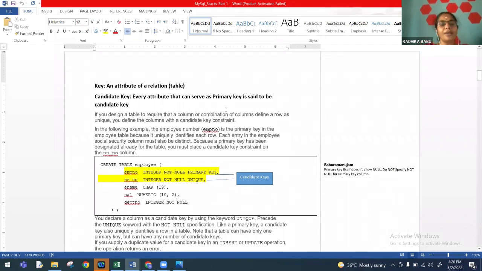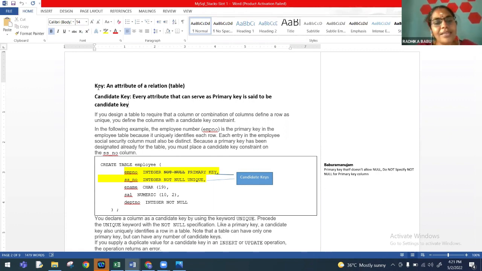So basically, what is a key? An attribute of a relation is said to be a key. And what is a relation? A relation is otherwise called a table. As teachers, we generally refer to the content of the table in the form of a table. We will be referring to the data as a table only. Children generally don't go through the reader. So what is a table? A table is otherwise a relation. A relation is said to be a table, or a table is said to be a relation. What is a key in that? Every attribute or column is said to be your key.